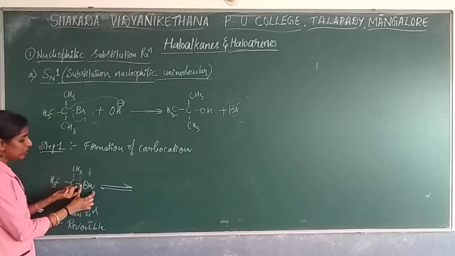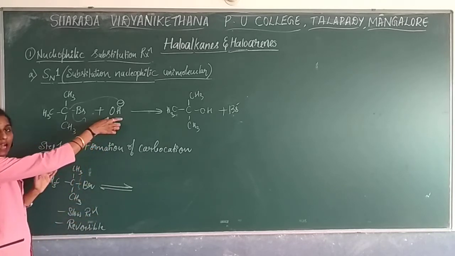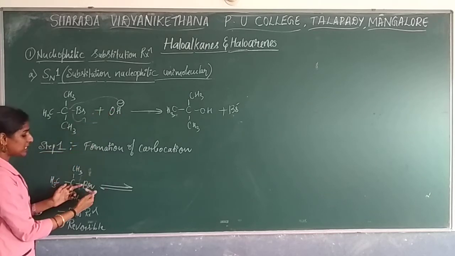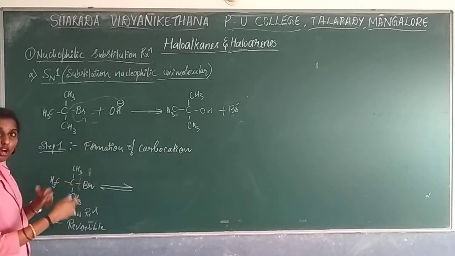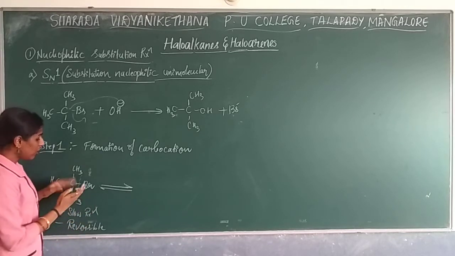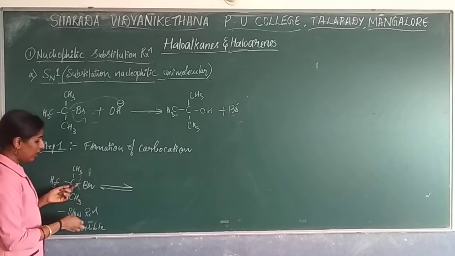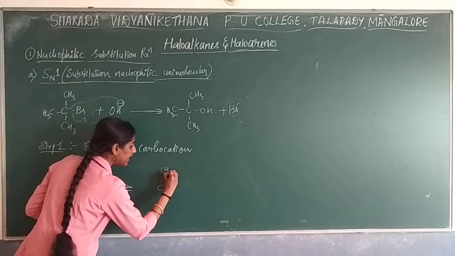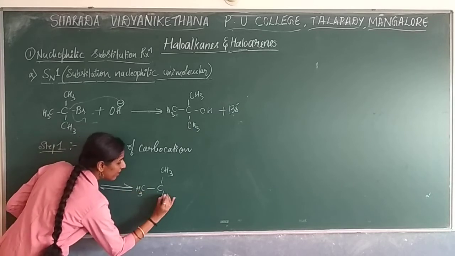How will this breakage of bond take place? This reaction will take place by the addition of, as I said, protic polar solvents. The solvation will take place between your halide group and the protic polar solvent. When that solvation takes place, some amount of energy is released. By using that energy, the breakage of the bond with the halide ion takes place. So here the bond breaks and you will get a carbocation. Formation of a carbocation will take place.